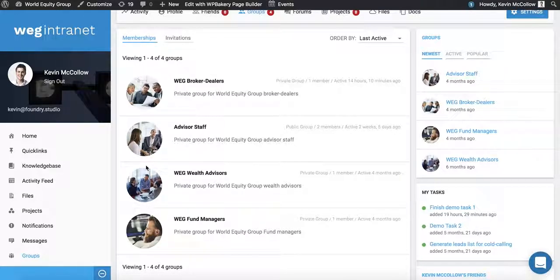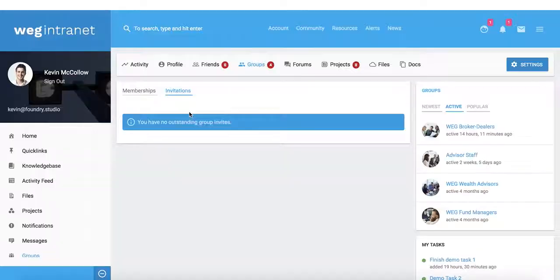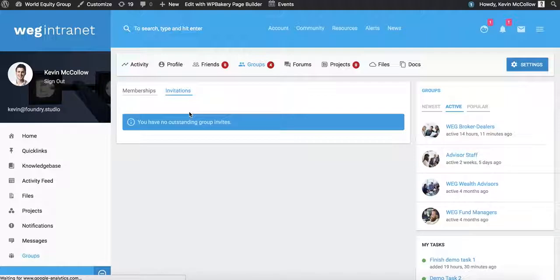Groups can be public, private, and indeed if it was private I would have to be invited by an admin, and that invitation would come up in this tab. I don't presently have any invitations because I belong to all 4 existing groups.